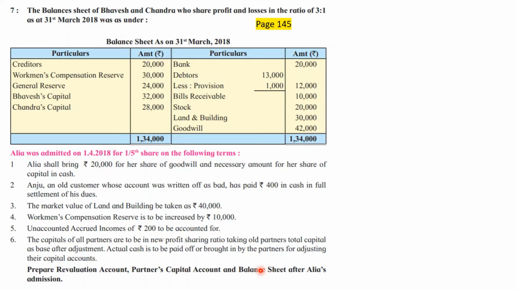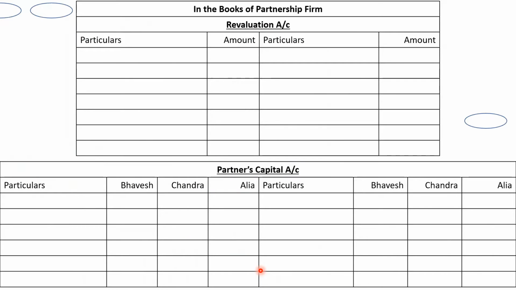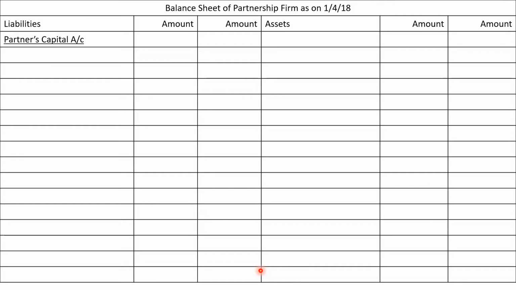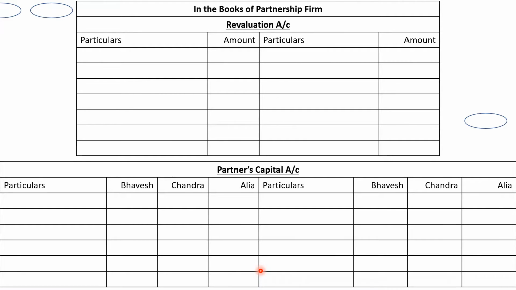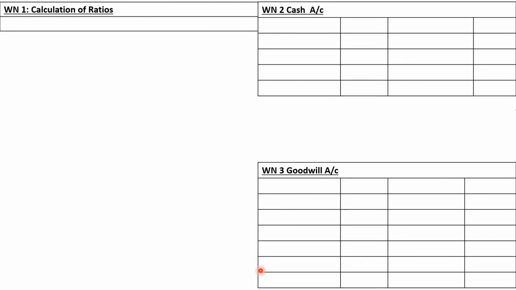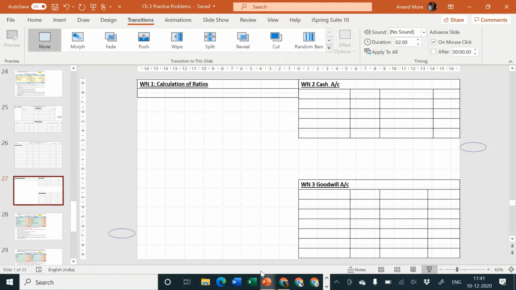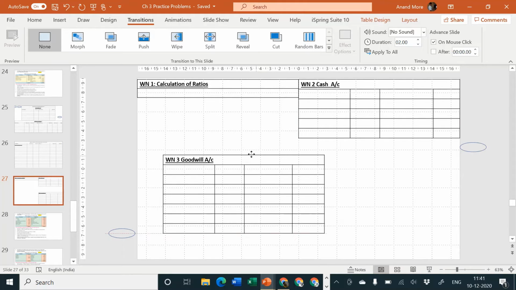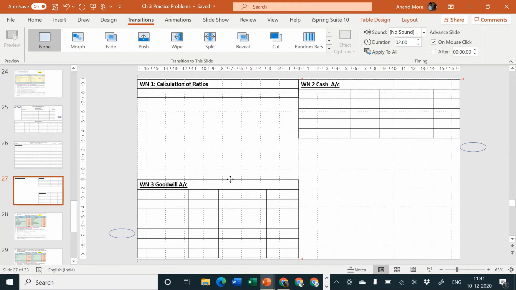So let us draw the accounts. First one, revaluation account; second one, partners' capital account. Next is the balance sheet. Revaluation account 6 to 8 lines, partners' capital account 6 to 8 lines, balance sheet 3/4 page, and then working note number 1, calculation of ratios, number 2 is cash account, number 3 is goodwill account, and we will have to prepare one additional working note, working note number 4, calculation of capital.